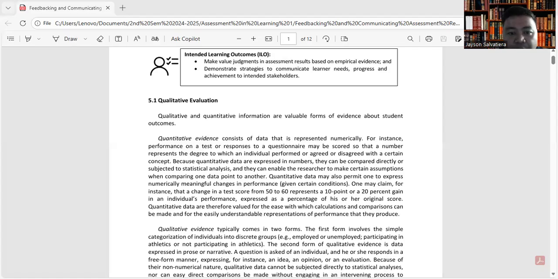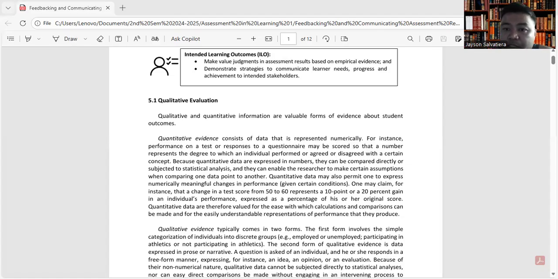They can enable the researcher to make certain assumptions when comparing one data point to another. Quantitative data may also permit one to express numerically meaningful changes in performance, given certain conditions. One may claim, for instance, that a change in a test score from 50 to 60 represents a 10-point or a 20% gain in an individual's performance, expressed as a percentage of his or her original score.